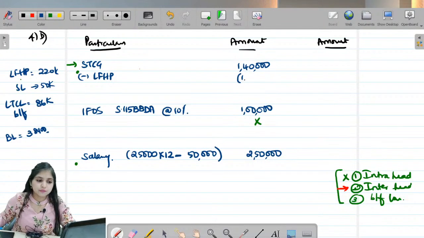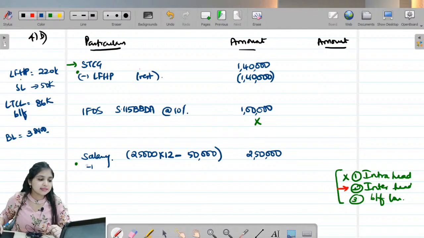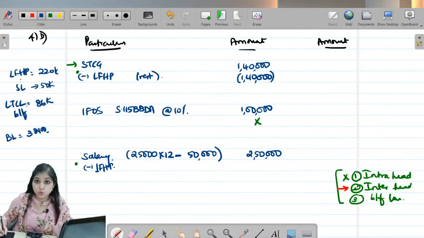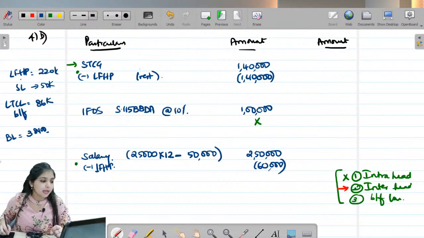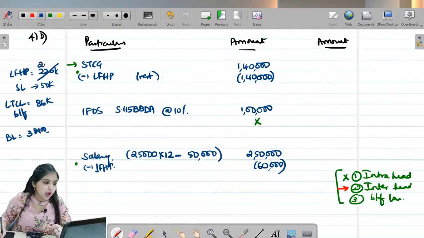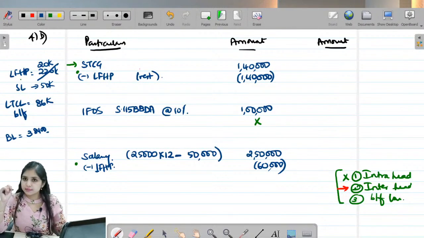How much will I set off? I have 2 lakhs to set off, but I can set off only 1,40,000, so I will restrict it to 1,40,000. I still have 60,000 left. That 60,000 I will adjust against salary. I can't adjust the entire 2,20,000, just 2 lakhs. Out of 2 lakh, 1,40,000 I adjusted against STCG, and the balance 60,000 I will adjust against salary. How much will I carry forward now? I will carry forward the balance 20,000. Are we clear with this?